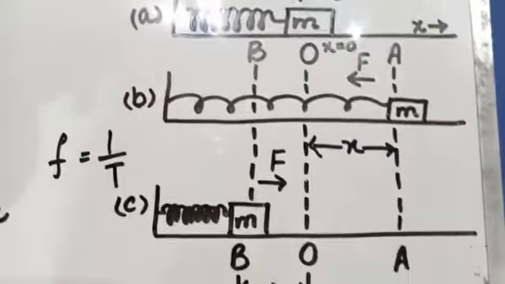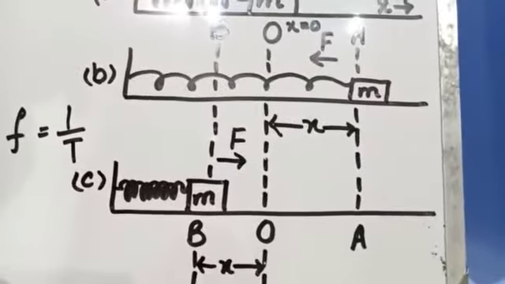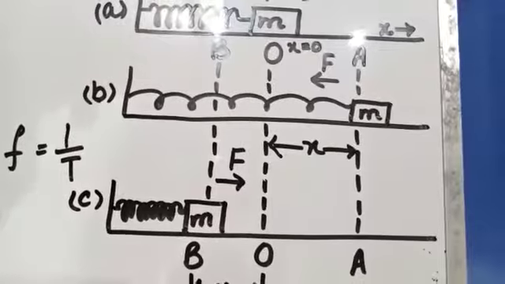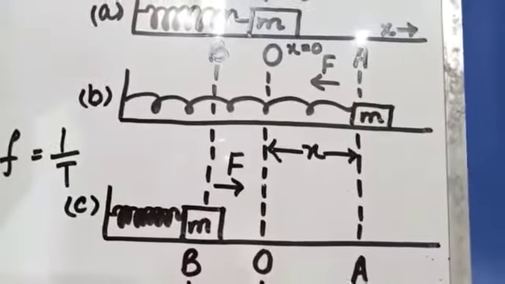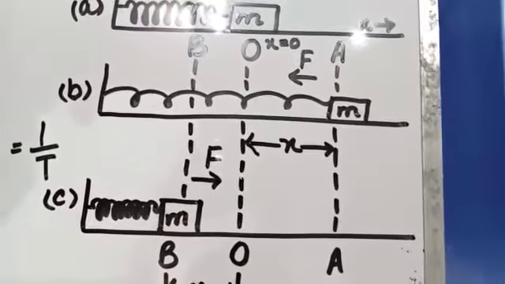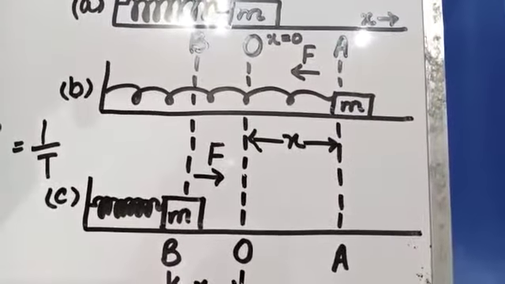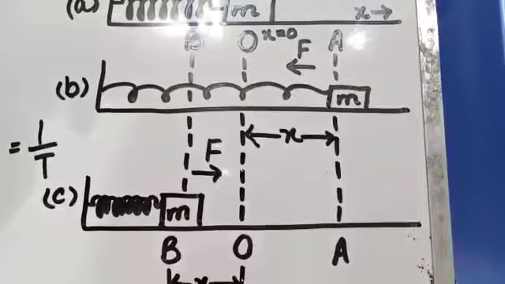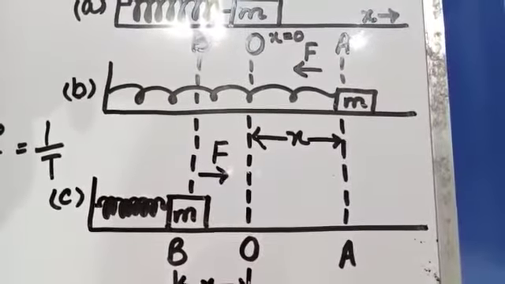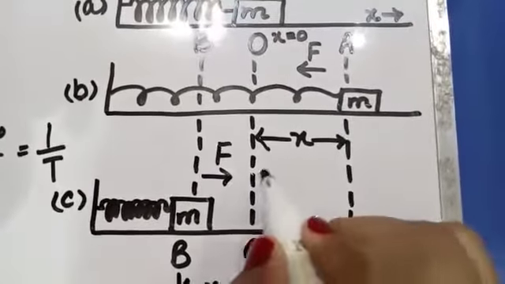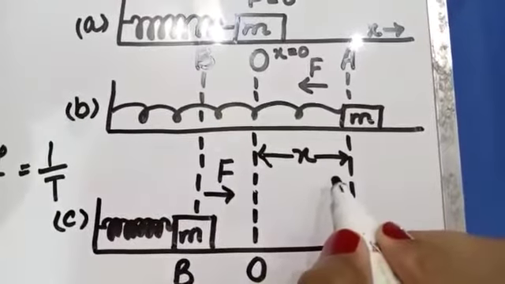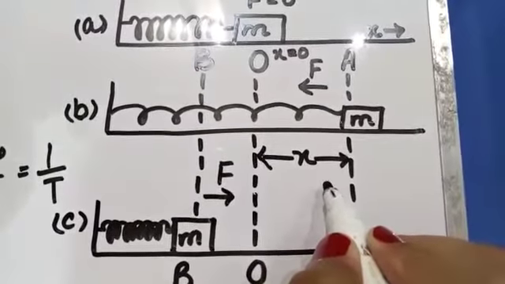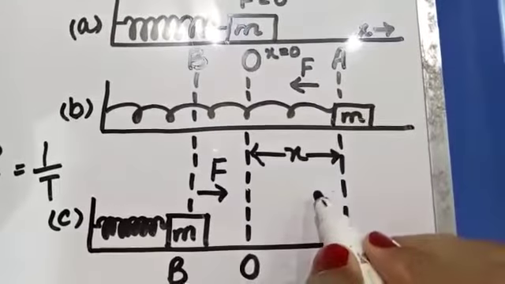And amplitude is the maximum displacement a body covers on either side from its mean position, from O to A or from O to B. The maximum displacement of a vibrating body on either side from its mean position is called its amplitude.